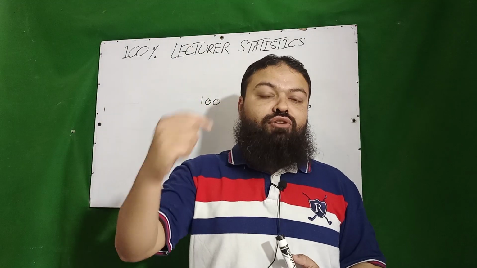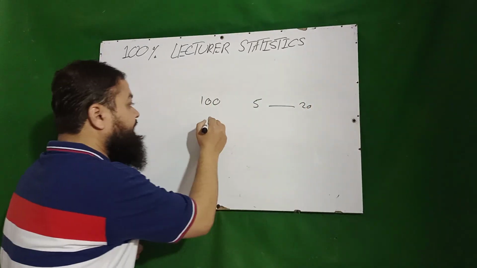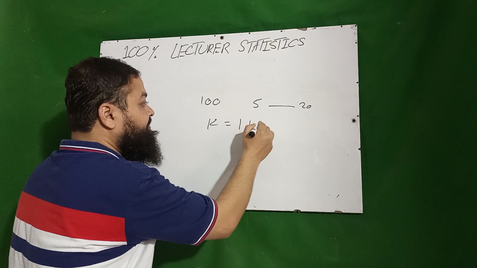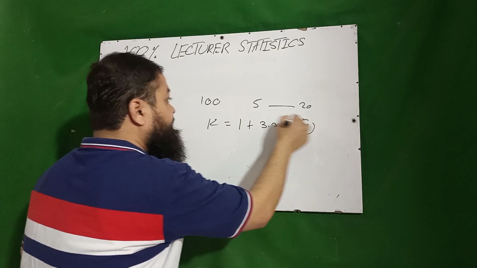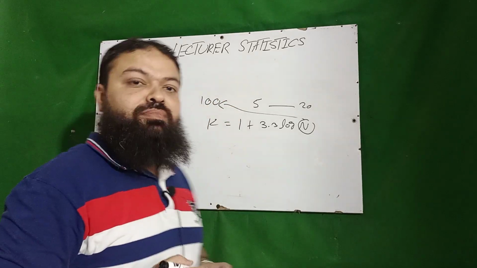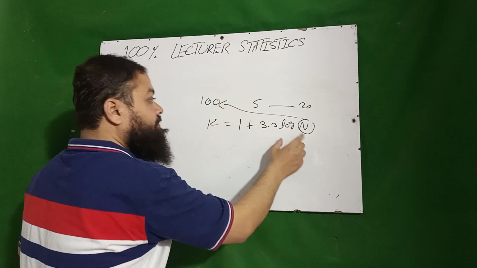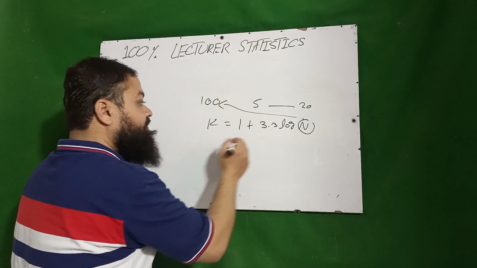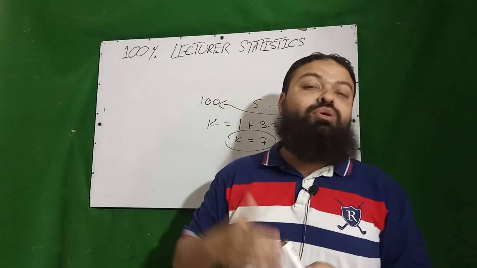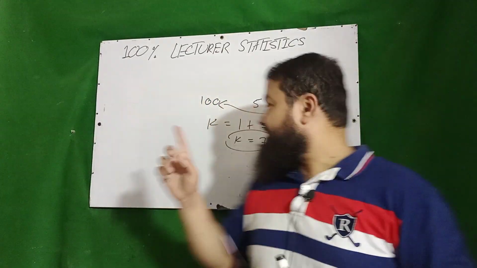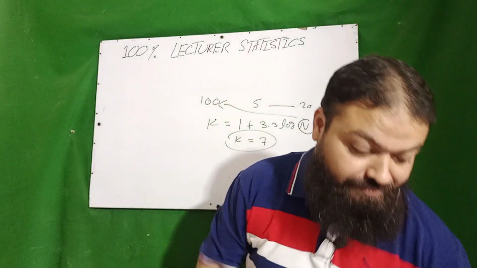The formula is k equals 1 plus 3.3 times log of capital N, where capital N is the total number of observations. With this formula, you take the log of 100, multiply by 3.3, and add 1. For example, k is 7. It means that if you have raw, ungrouped data, you will make 7 classes as grouped data, a very important concept.